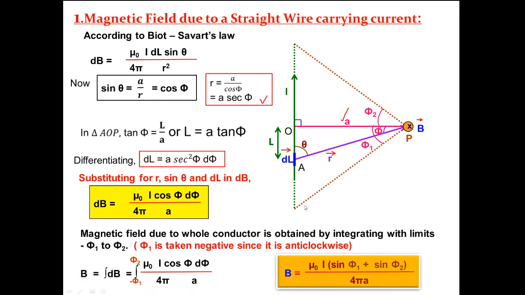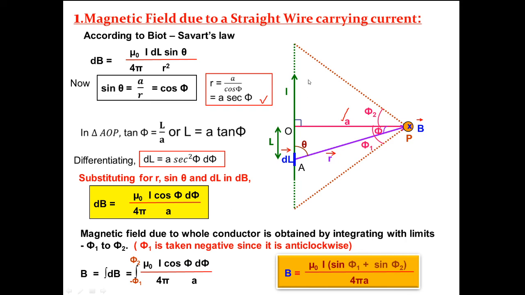Now for the infinitely long wire, what will it be if we join the extremes of the wire with the point P? We can say from this perpendicular distance, the lower end makes angle phi 1 and the upper end makes angle phi 2. If we take the anti-clockwise angle as negative, then phi 1 is negative.